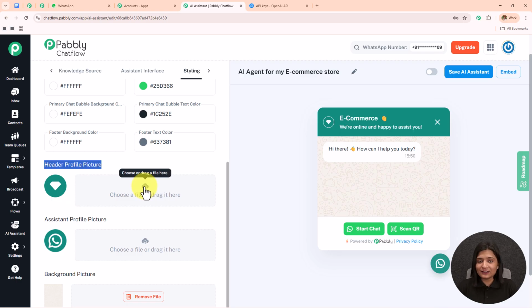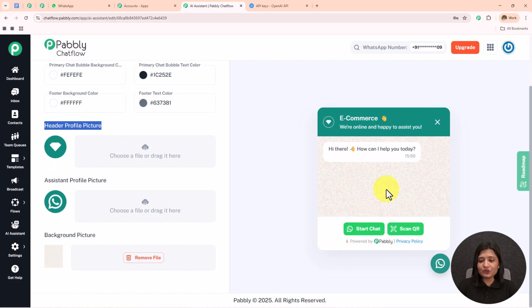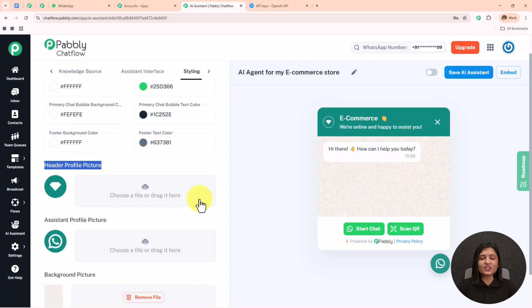You can simply click on this cloud and upload your picture, just like we have added and uploaded the knowledge base. Same goes for this assistant profile picture. And if you want to change this background, you can change that also by uploading any other theme or picture or wallpaper. So here we have completed creating this AI assistant, and now please make sure that you toggle on this AI agent button. If you do not toggle this on, this AI agent will remain inactive and the messages won't be sent.